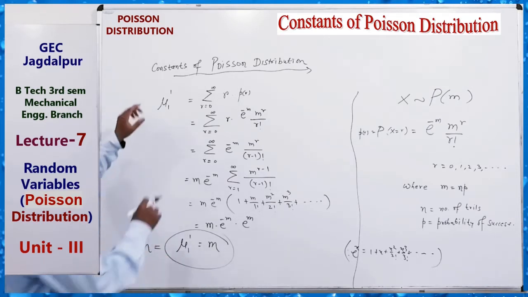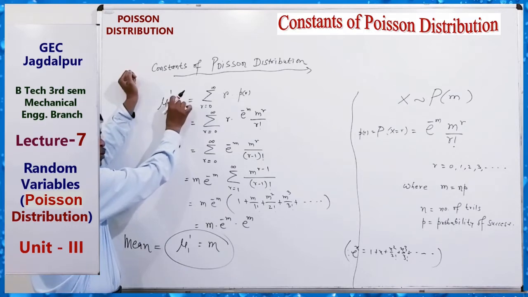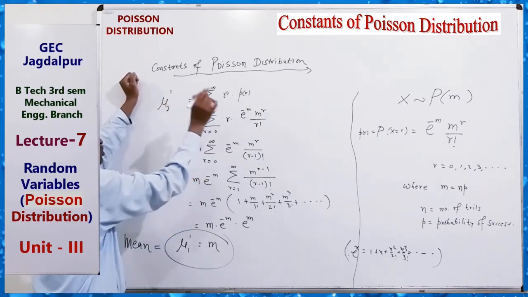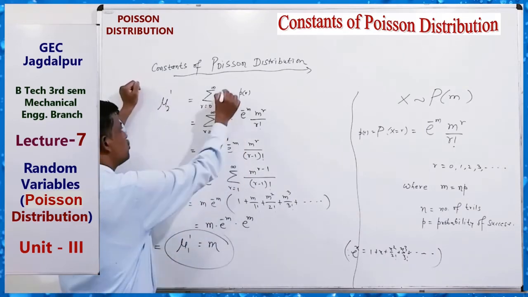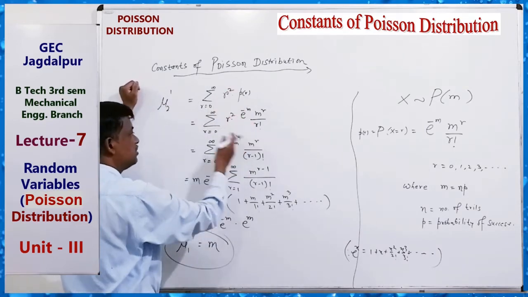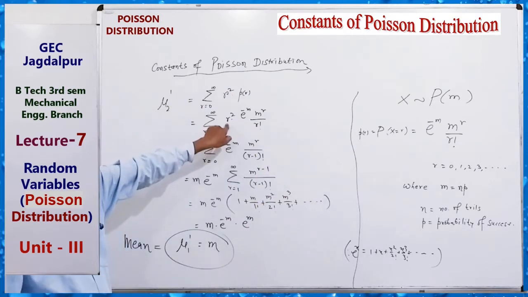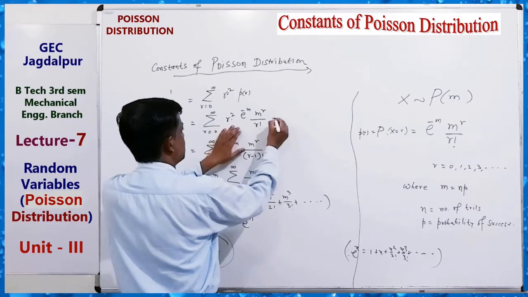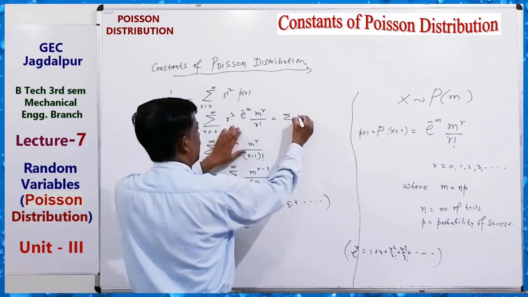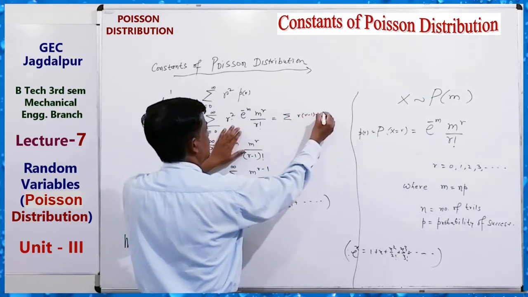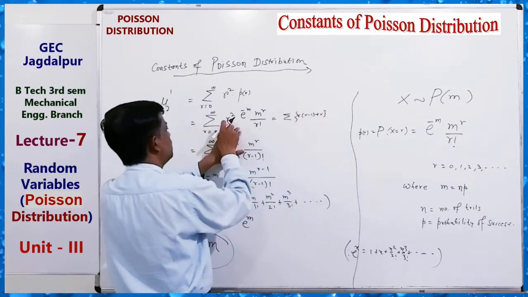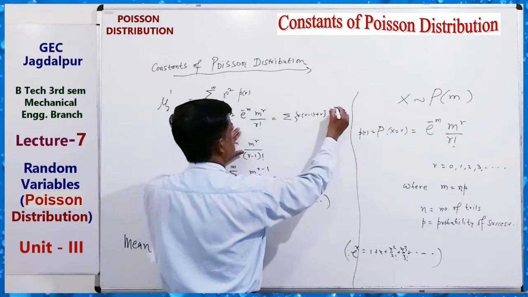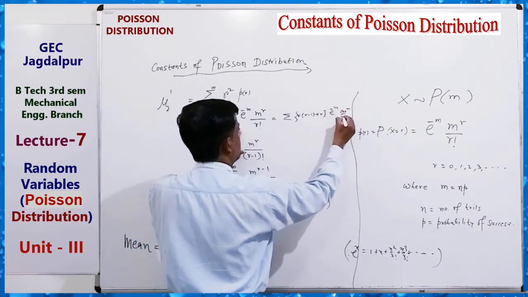Very simple. For the second moment, mu2 dash, here we have r square. Just write r square as r minus 1 plus r, breaking this r square like this, times e to the power minus m, m to the power r upon r factorial.